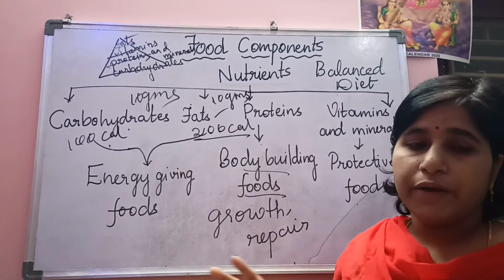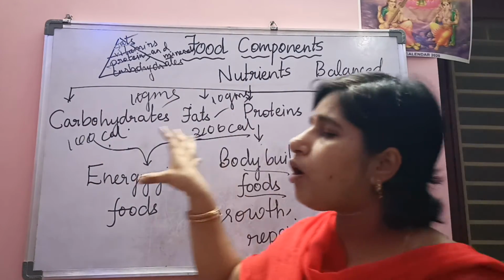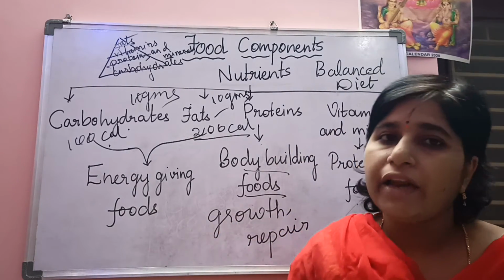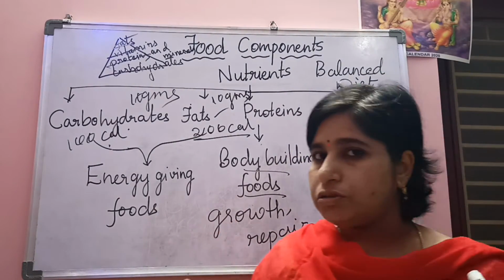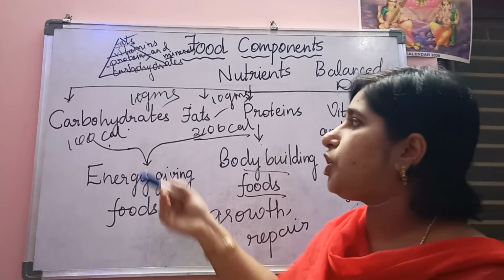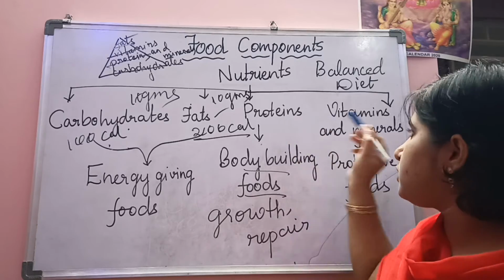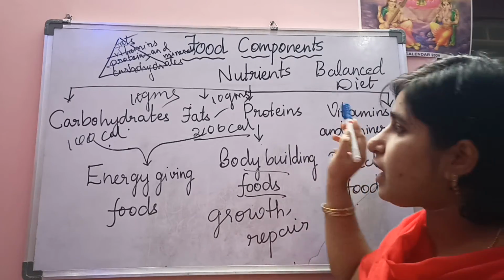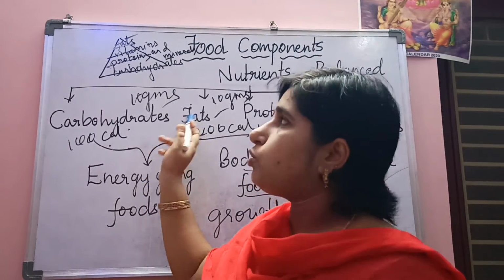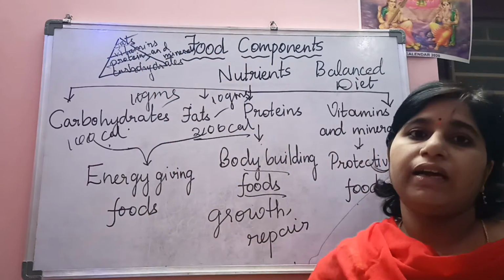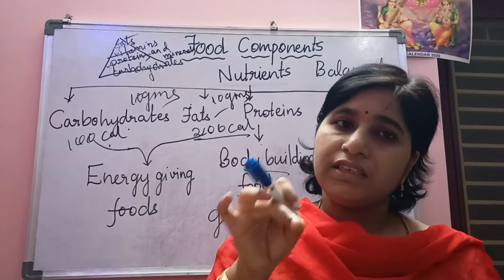Daily in your diet, whatever you are eating, you have to include all these nutrients, but in an appropriate manner. You should not take all the nutrients in equal quantity. Majorly you have to add carbohydrates. The next step is you have to add proteins. The next one is the vitamins and minerals, and the last one is the fats. So if you follow this balanced diet pyramid, then automatically your food will be a balanced diet.